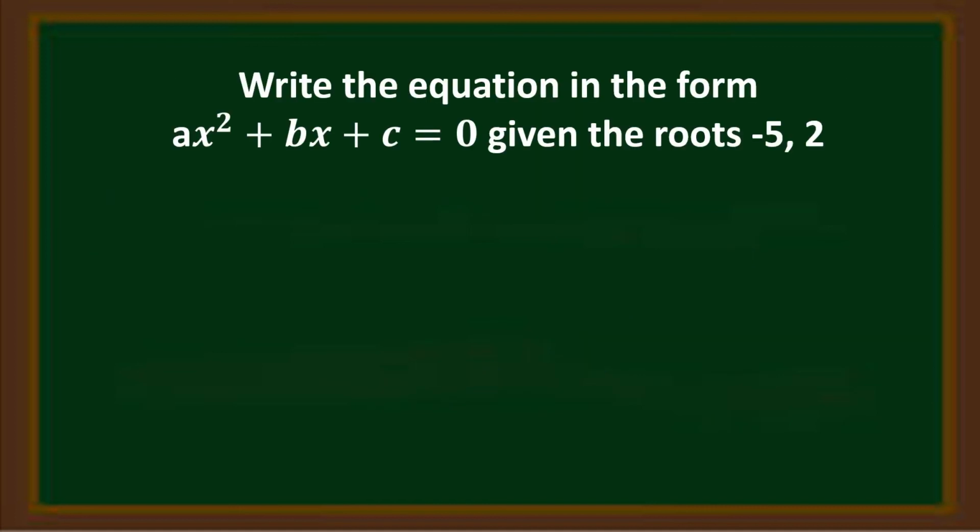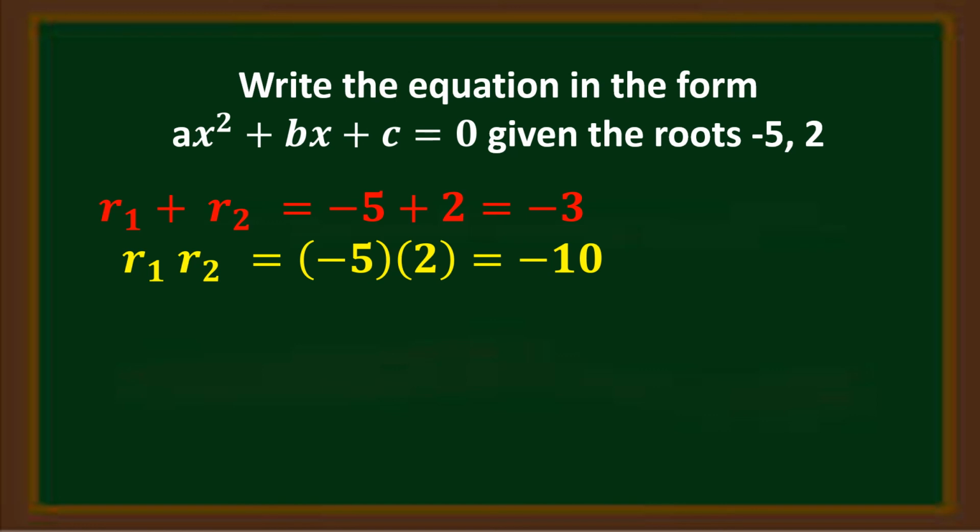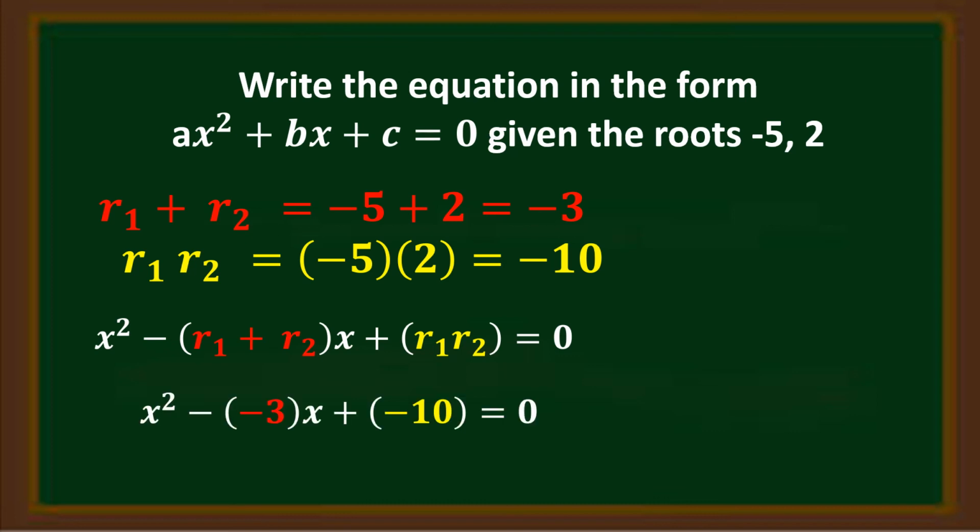We'll now be finding the equation given the roots negative 5 and 2. To do this, we'll be getting the sum and product. For the sum, we have r sub 1 plus r sub 2, negative 5 plus 2 is negative 3. For the product, negative 5 times positive 2 is negative 10. Now we'll be substituting these values in the formula. In here, r sub 1 plus r sub 2 is negative 3. r sub 1 times r sub 2 is negative 10. Simplifying, we have x squared plus 3x minus 10 is equal to 0.